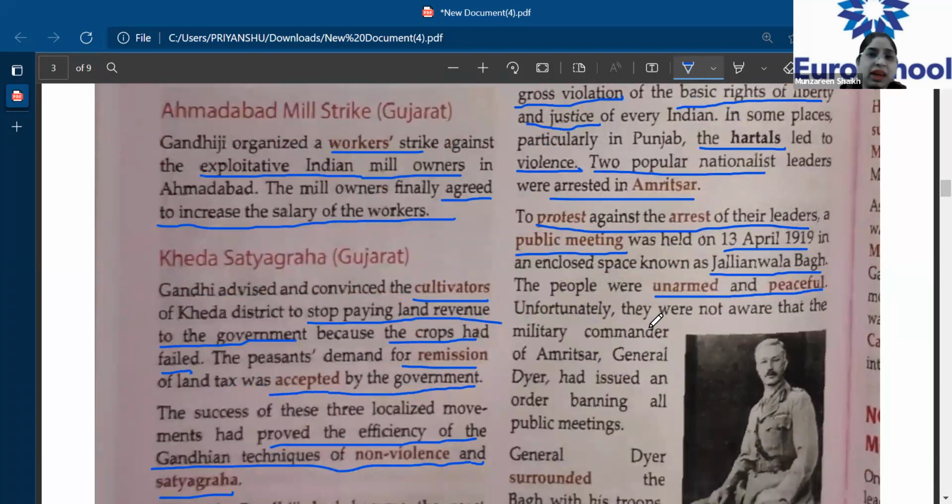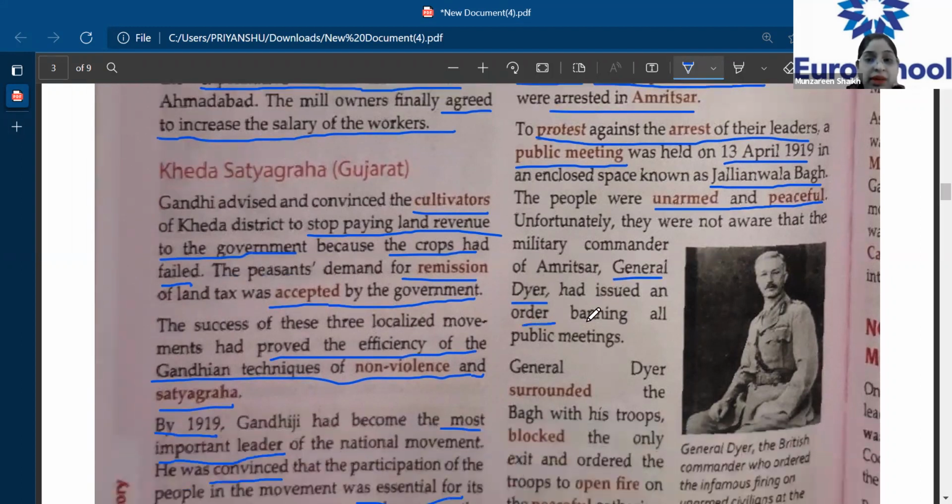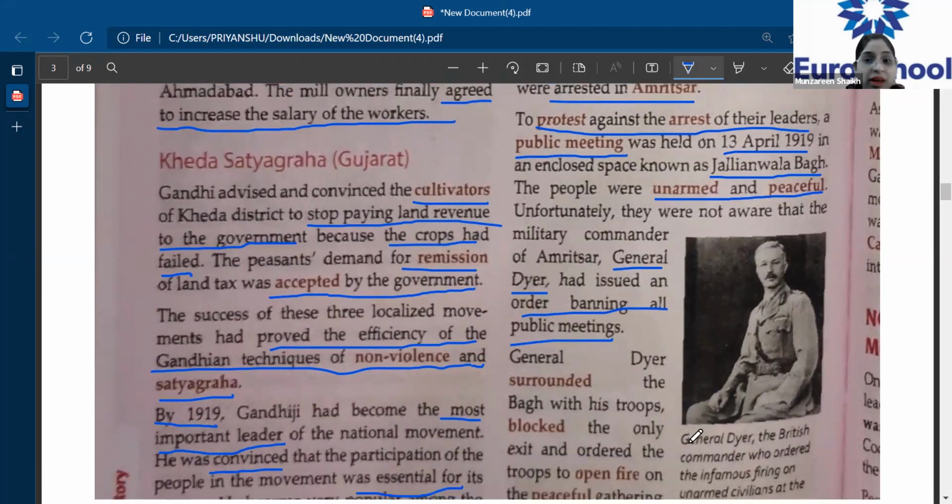All right, and they also did not have any intention of having a war or going against the Britishers. So they had just peacefully gathered and they were discussing. Unfortunately, they were not aware that the military commander of Amritsar, that is General Dyer, this is very important, General Dyer had issued an order banning all public meetings. So these people who had met in Jallianwala Bagh were not aware about this order, that he had banned public meetings.